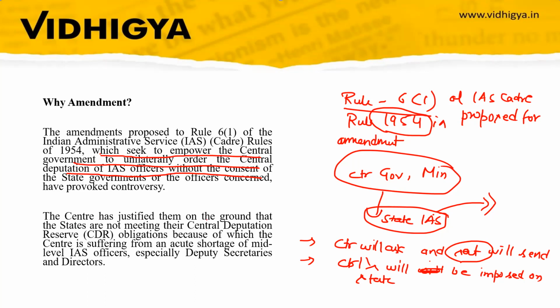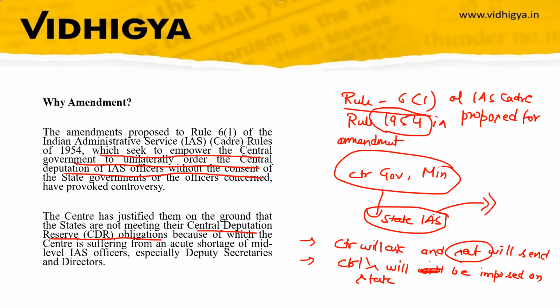The center has justified this on the ground that the states are not meeting their central deputation reserve. So there is a central deputation reserve obligation wherein the state has to send certain IAS officers to the center to work in the central government and ministry.